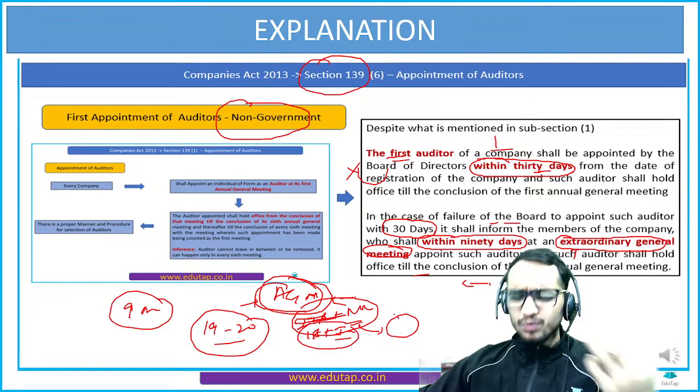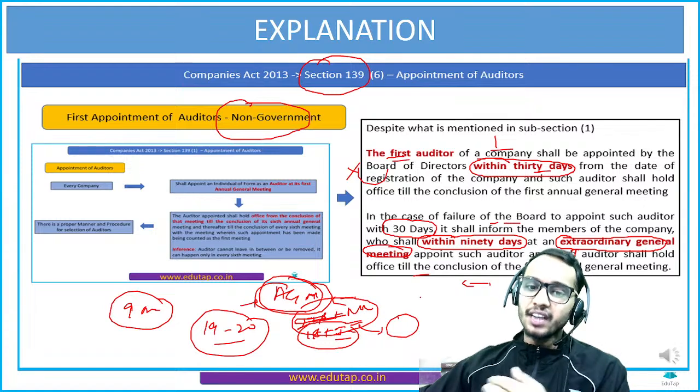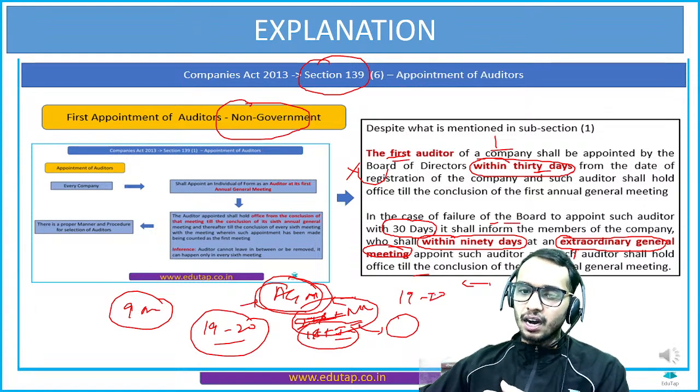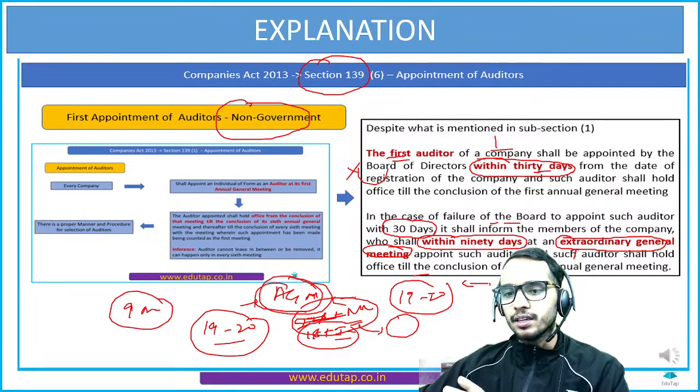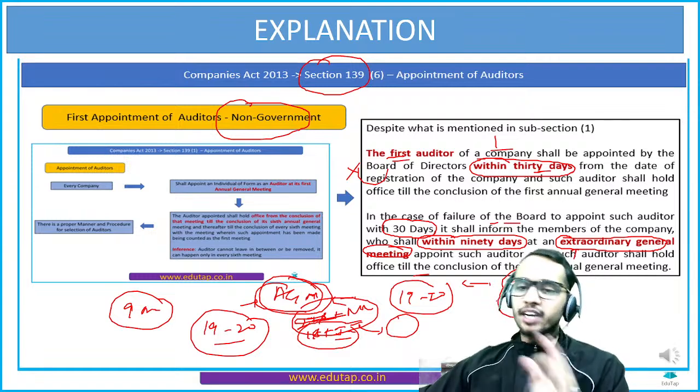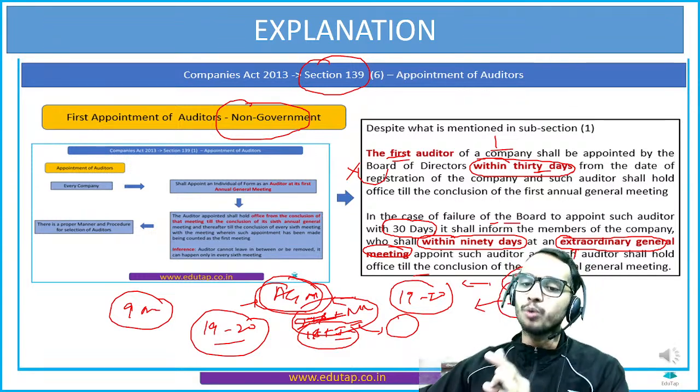Basically the clause says the first annual general meeting generally happens after the end of the financial year, that is after the 19-20 year. If you go by the provision, it will be held by 31st of December of the 2020 year.